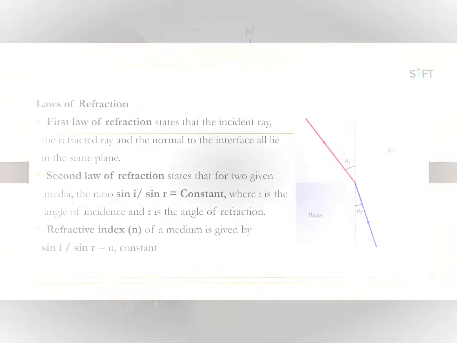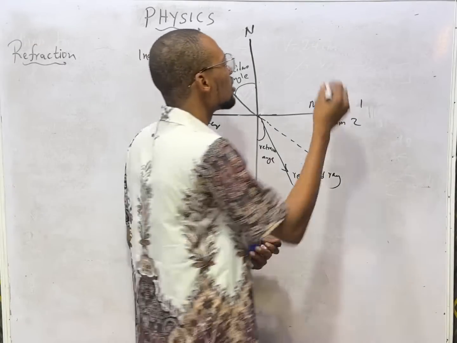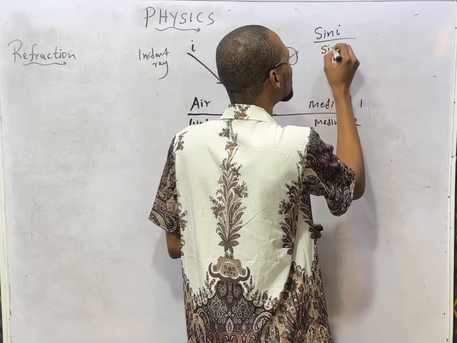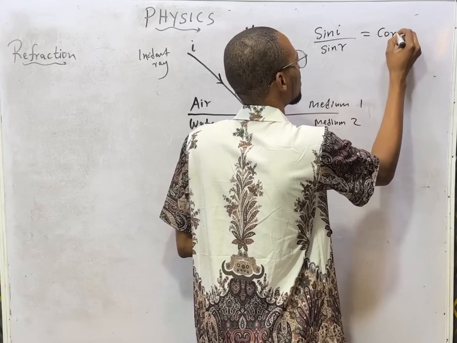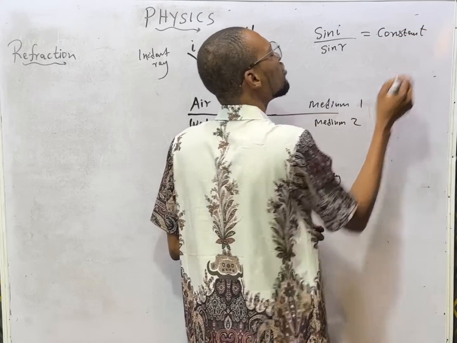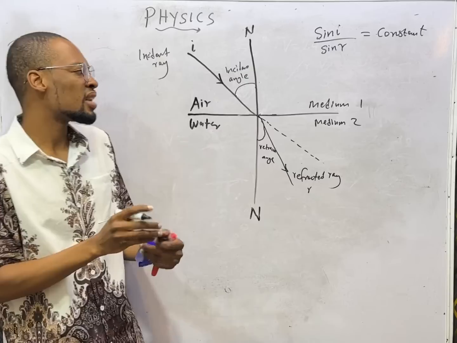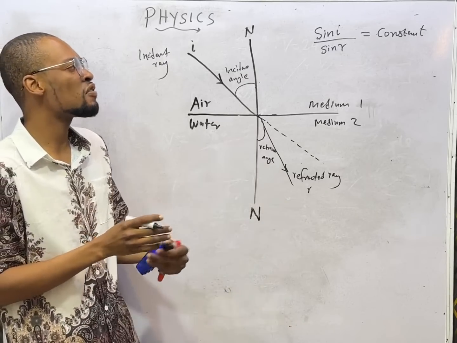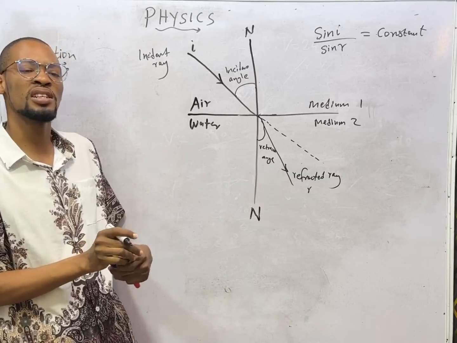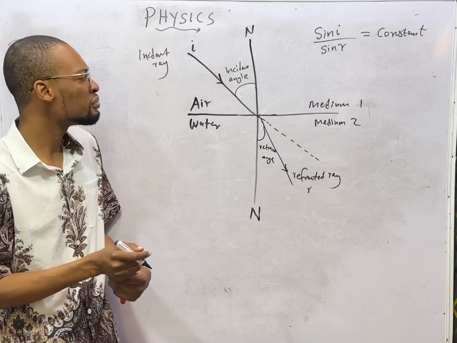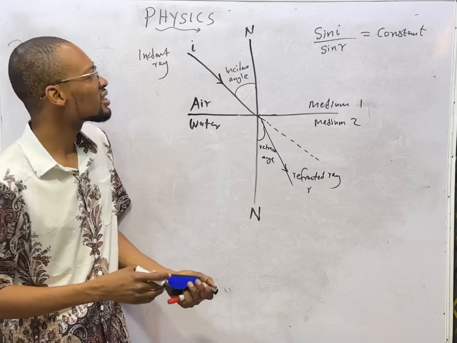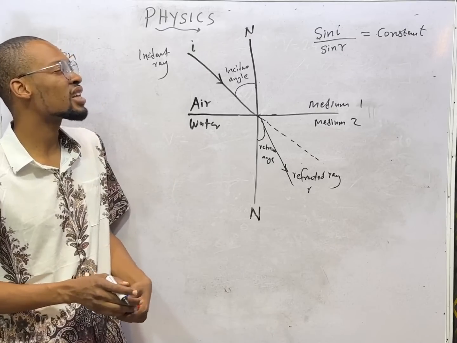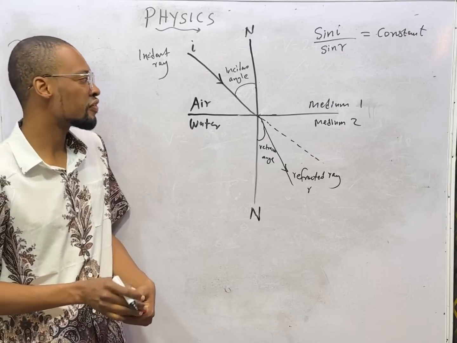The second law of refraction states that the ratio sin i over sin r is constant for a given pair of media. So if you are given, say, air to water, the ratio sin i over sin r is always constant for that given pair of media. What is sin i? Sin i is the sine of the angle of incidence. Sin r is the sine of the angle of refraction.